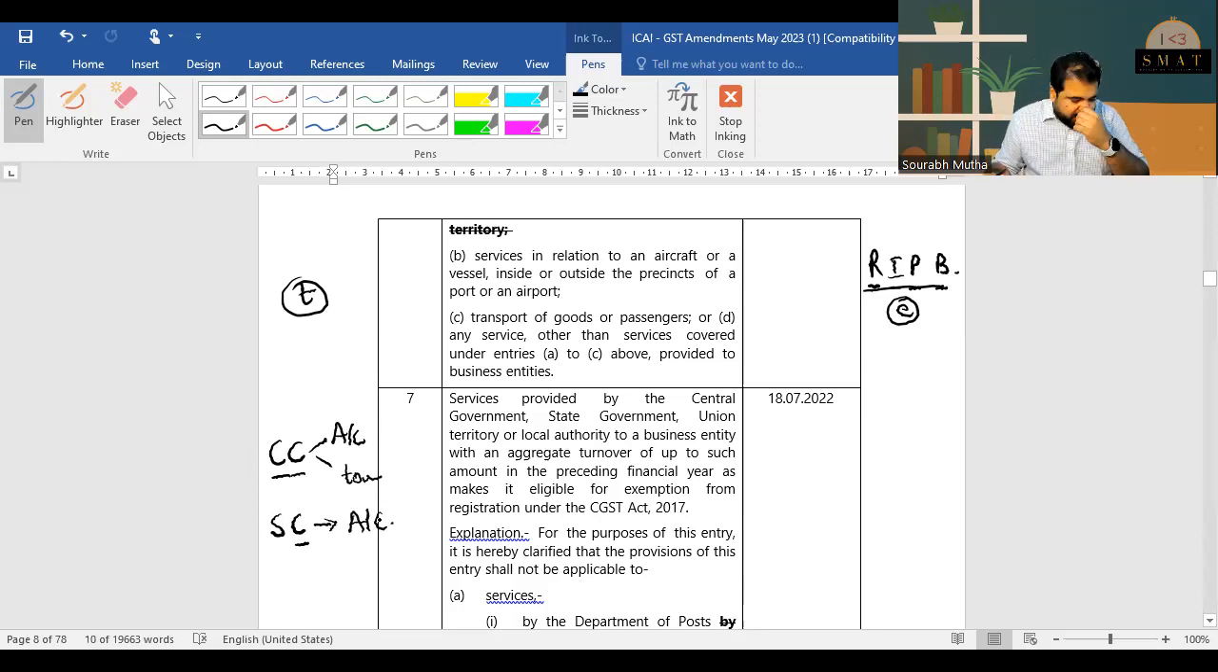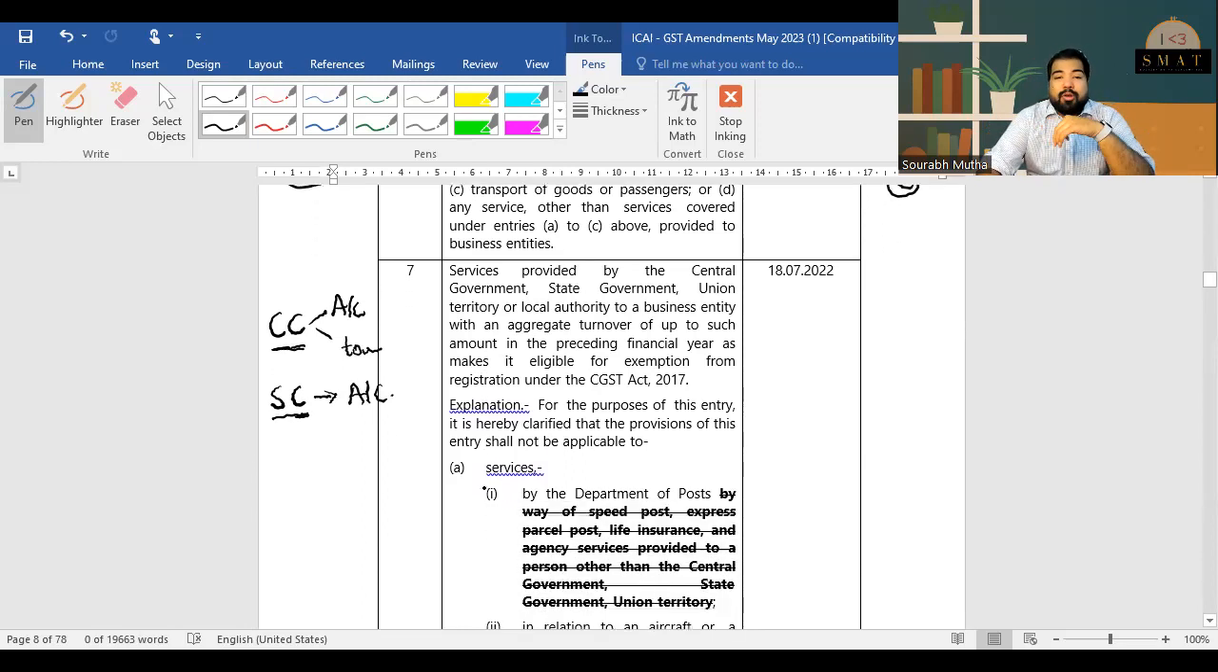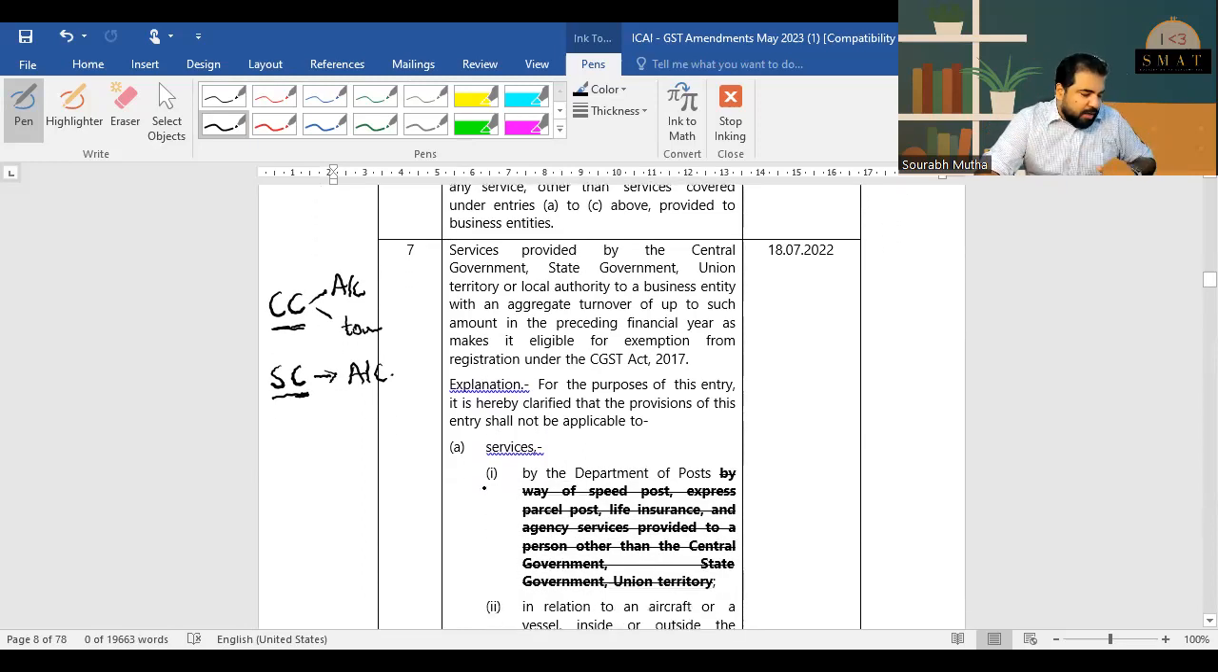Now let's see what's the change. The change is very simple. If I book a contract carriage or a stage carriage through an online platform like Uber, I use Uber to book the Innova, then in that case, even if it's non-AC, even if it's not for tourism, it will be subject to GST because it almost becomes like a radio taxi.